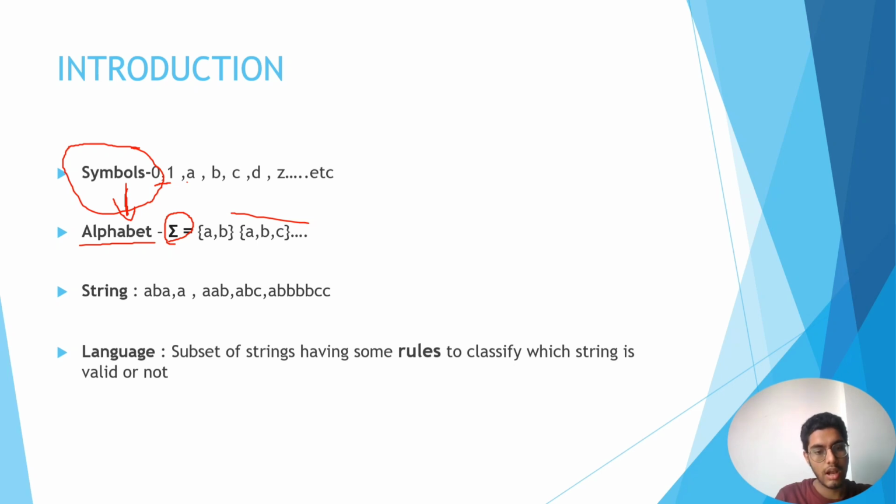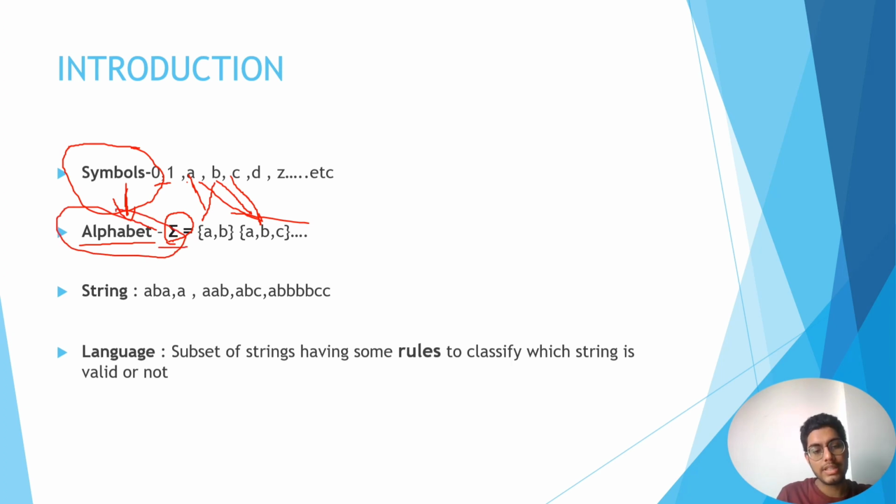So in this alphabet we have a set of symbols such as A and B, and in this one we have A, B and C. Three symbols come together here to make an alphabet.